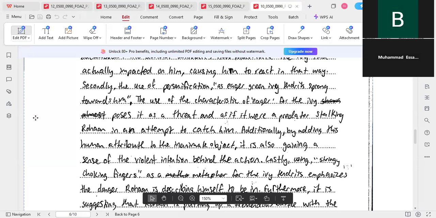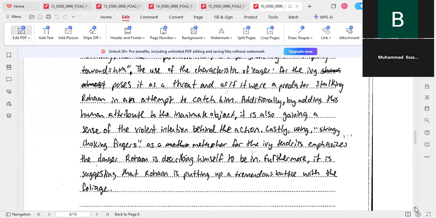Isa, please resume. Secondly, the use of personification as eager green ivy tendrils sprang towards him. The use of the characteristics of eager as the ivy poses it as a threat, as if it were a predator stalking Rohan in an attempt to catch him. Additionally, by adding this human attribute to the inanimate object, it is also gaining a sense of the violent intention behind the action.